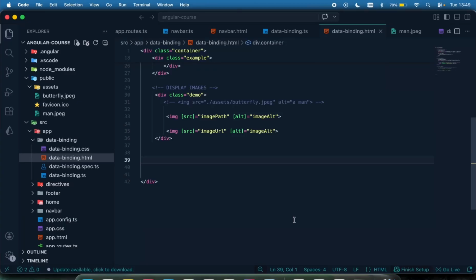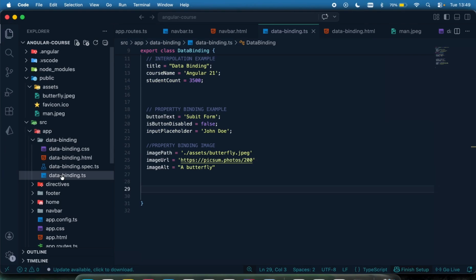So let's head on to look at event binding. So what is event binding? Event binding are activities, or it's used to listen to a user event such as a click, when they move their mouse, when they perform an action, when you submit a button. Let's say you have a form and the user has filled the form and the user has clicked on submit. What do you want to do? So those activities are what we call events, and can then be grouped as an event binding.